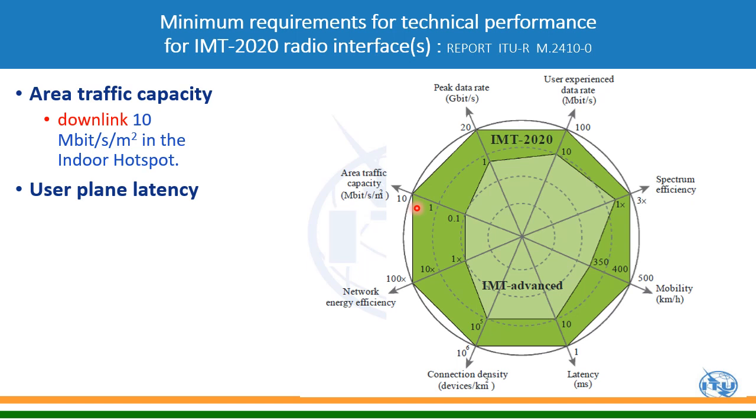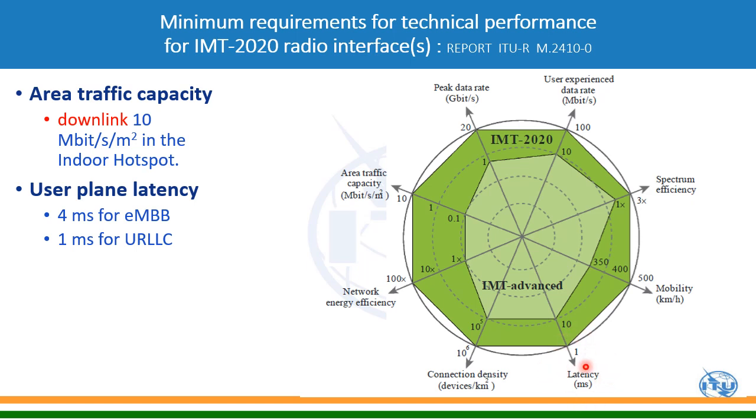Now let's talk about latency, user plane latency. Latency in 4G was 10 millisecond, whereas in 5G it has to be 1 millisecond. So here also it is 10 times better latency in case of 5G.